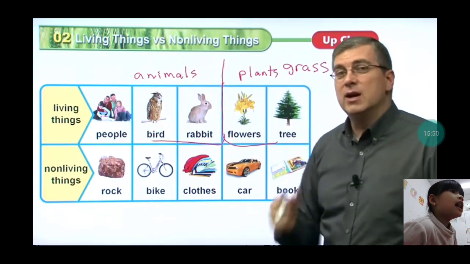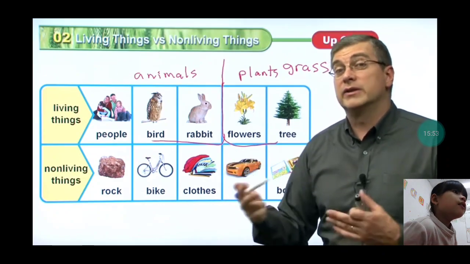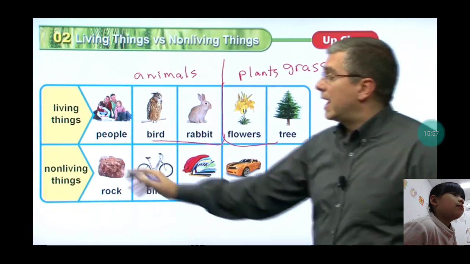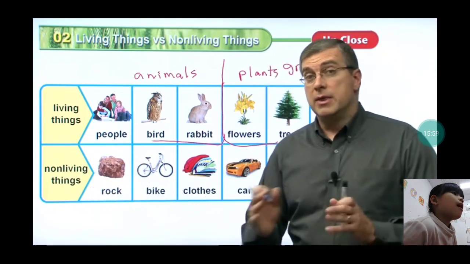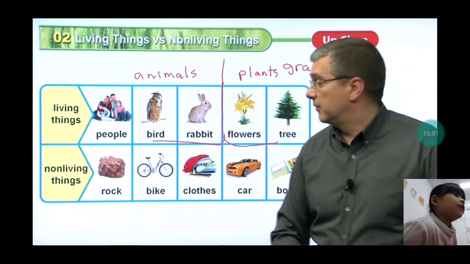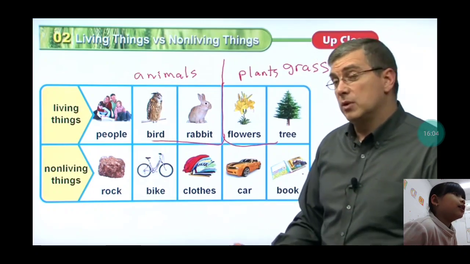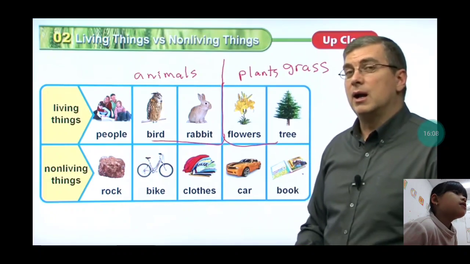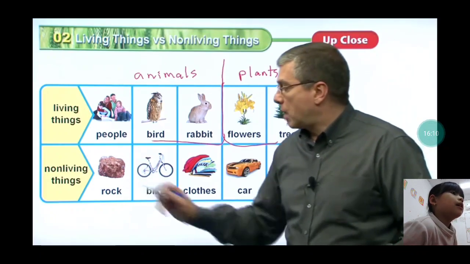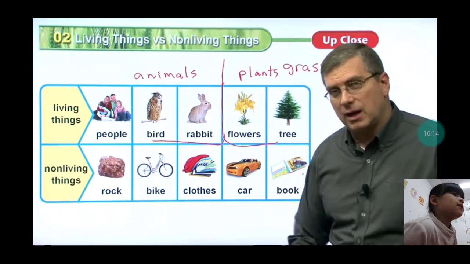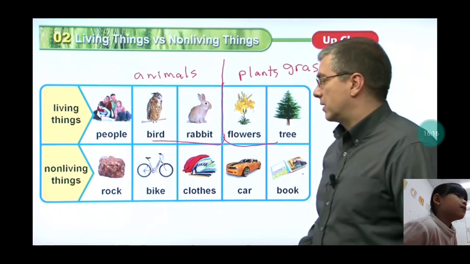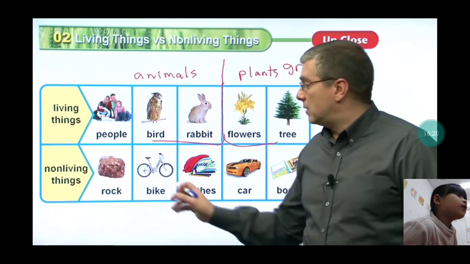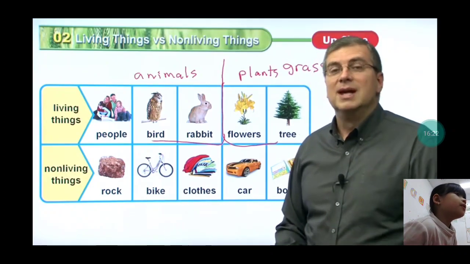Living things, people, bird, rabbits, flower, tree, rocks, bike, clothes, car, books.